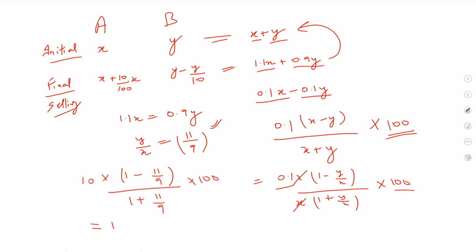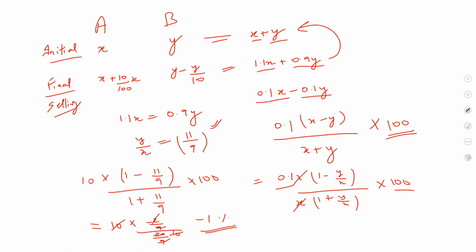Okay. Now 10 into, now 9 minus 11 is minus 2 upon 9 whole divided by, this would be 11 plus 9, which is 20 upon 9. Yes, this would be the case. 9 would cancel 9 and this will be 10, 2 10s are 20 and this would become 1 and in fact minus 1. So the correct answer is minus 1%.